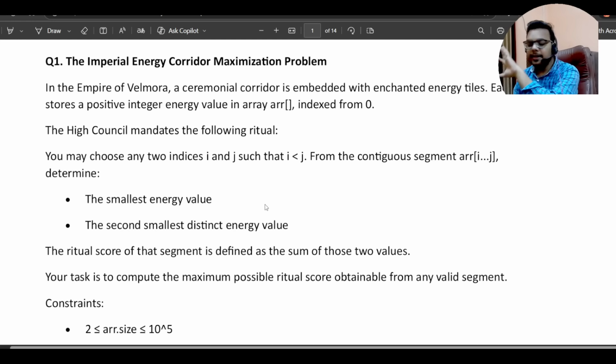That's why we are framing the questions in a difficult way. We don't want to give you the direct question from LeetCode or HackerRank. Otherwise, in the exam you will get confused, because in the exam the level of the question and the language of the question will be very different.